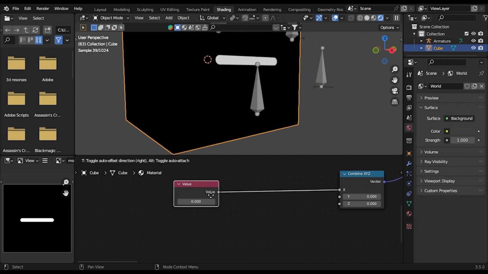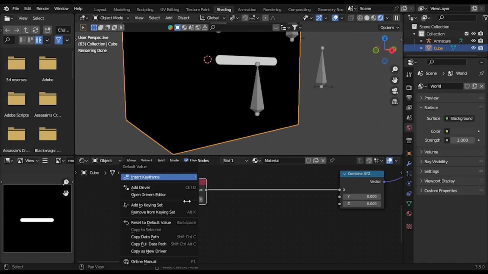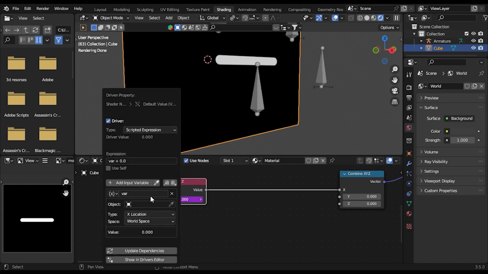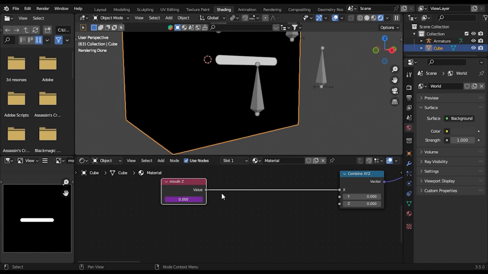So a value, let's call this mouth Z, and you want to right click, add a driver. You want to use the armature, you want to use the mouth bone, and you want the Z location, and you want it in the local space.